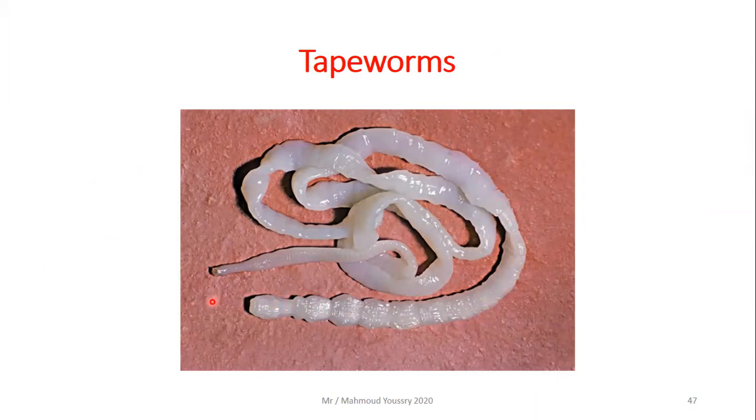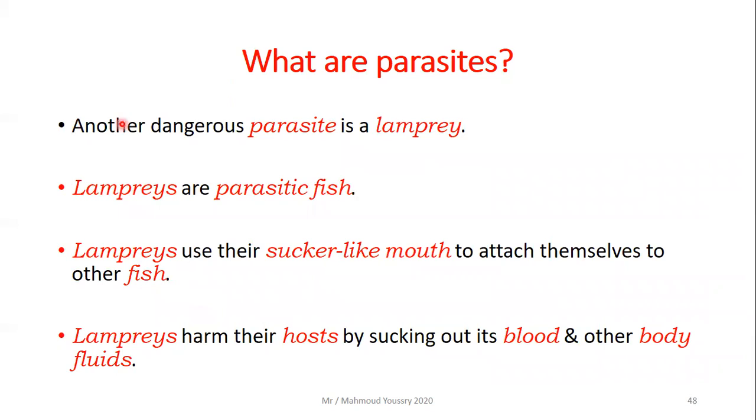Okay, let's move on. Another dangerous parasite is the lamprey. Lampreys are parasitic fish. These are fish, but they are parasites. Lampreys use their sucker-like mouth to attach themselves to other fish. They have a sucker-like mouth to suck into their prey. Lampreys harm their hosts by sucking out their blood and other body fluids.